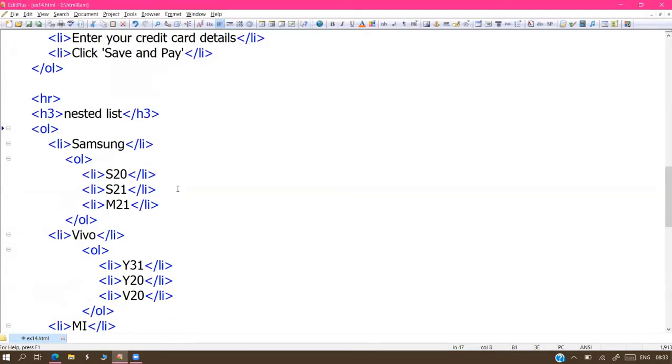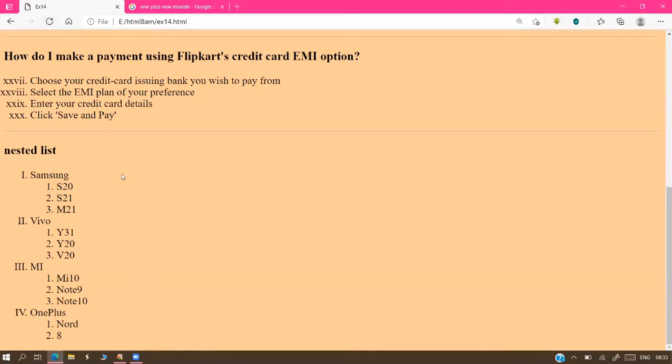For the main list, I want Roman numbering. You can write type equals I. So the main list comes with Roman numbering, and the sub list comes with 1, 2, 3, 4. Maintaining the sub list and the main list with different numbering is very compulsory and generally suggestible. That is the basic standard.